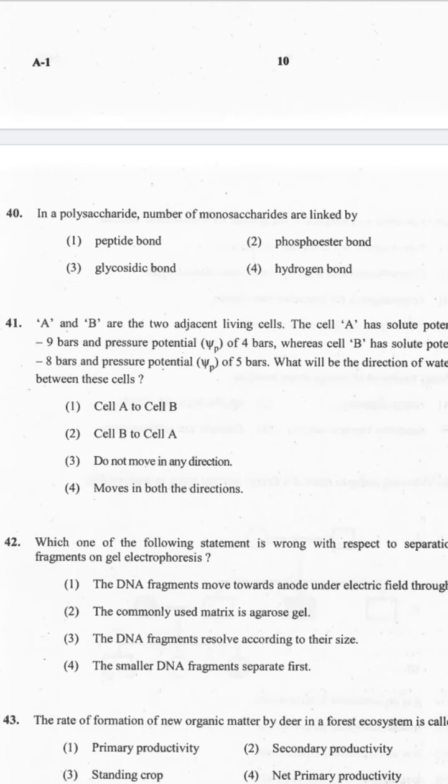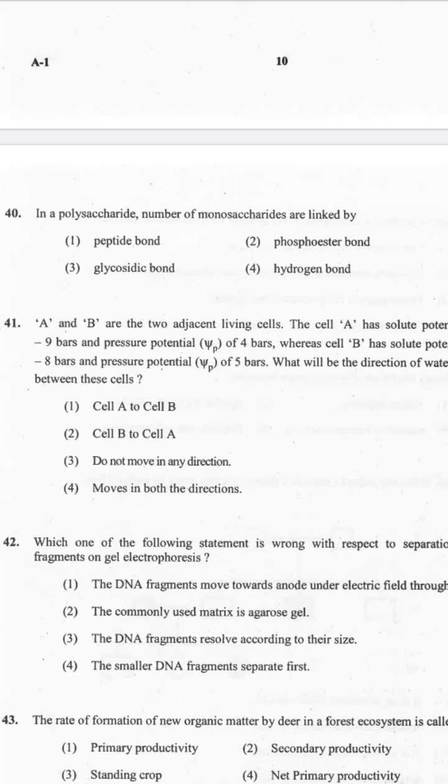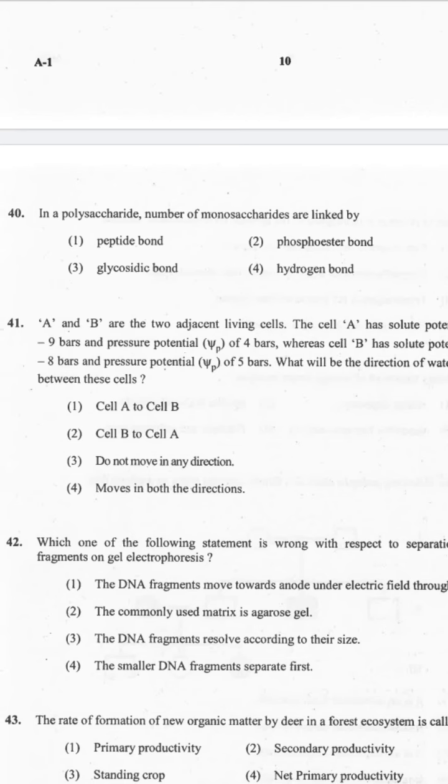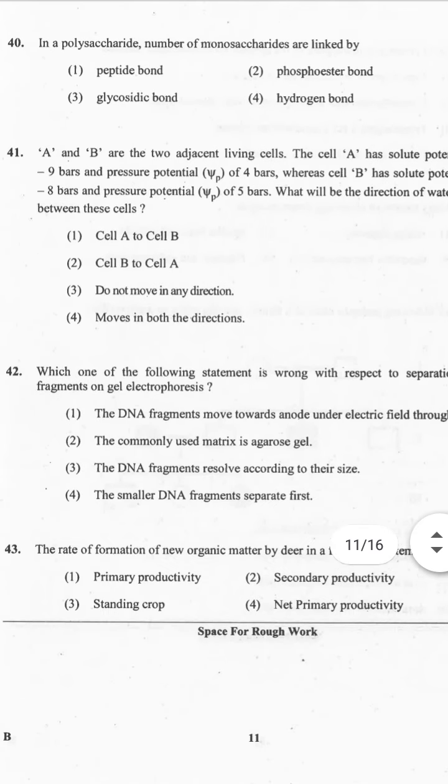Phosphodiester bond. So peptide bonds are formed between amino acids by linking them into long chains called proteins. The bond formed between the sugar and the phosphate group is the phosphodiester bond. Hope you understood. Now let's go to question number 41.